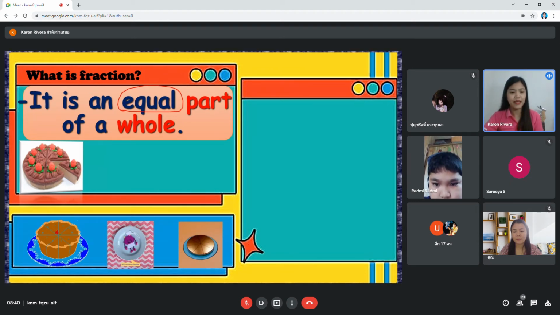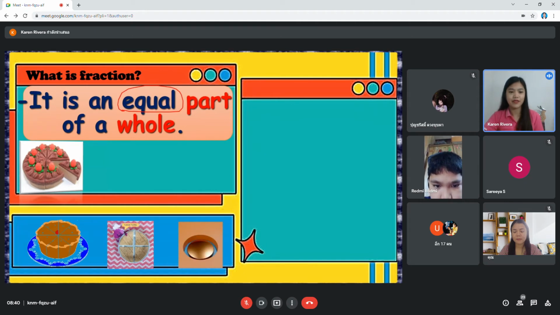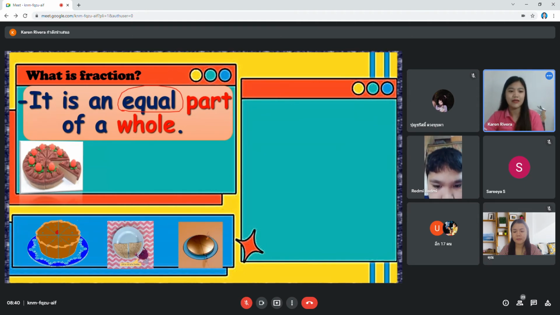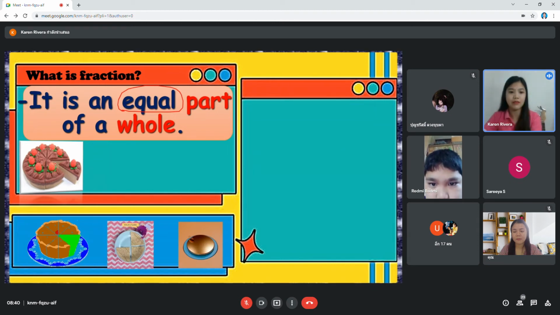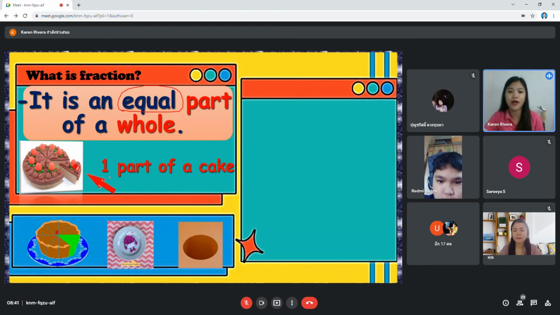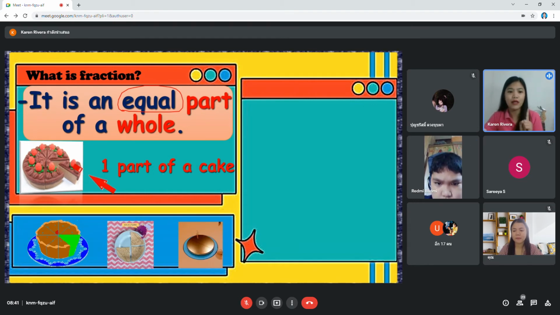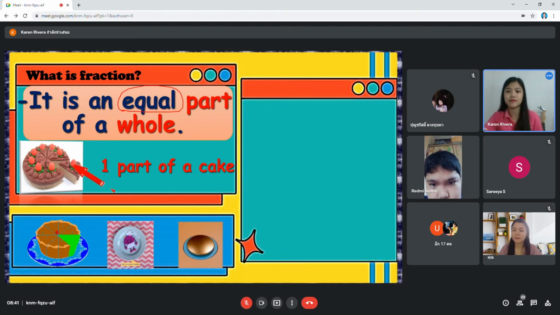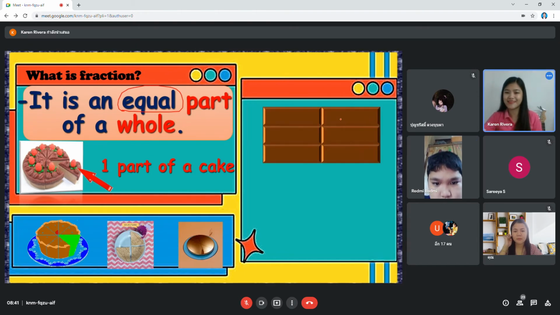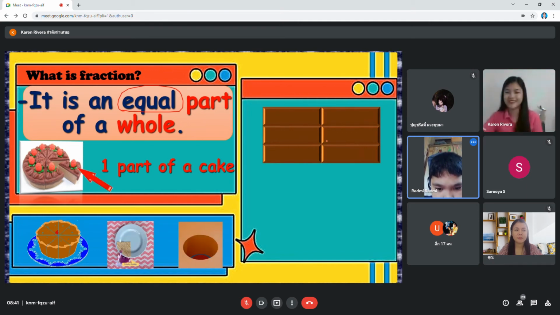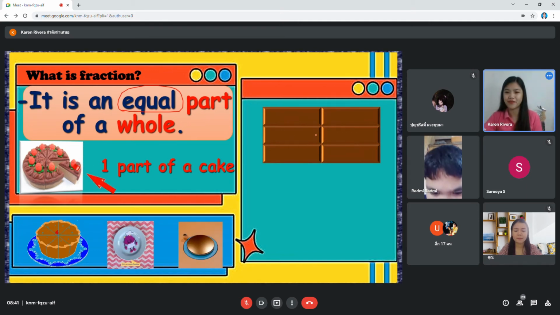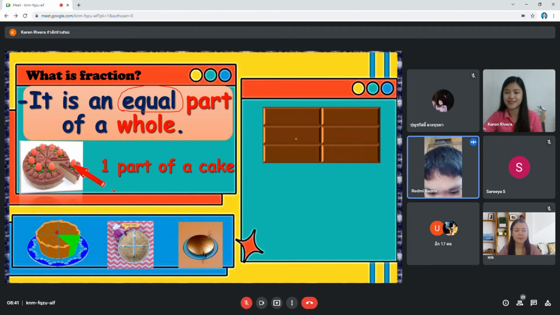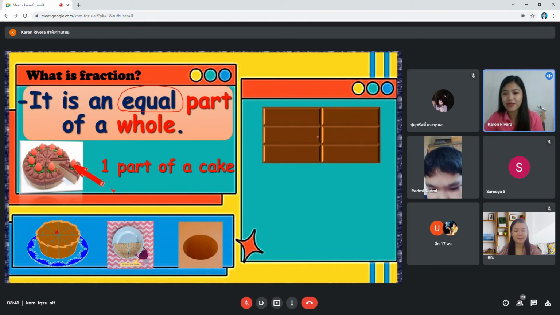Now, I have here a cake. Yesterday, we talked about this. If you get one slice of cake, it means you eat or get one part of a cake. One part of a cake only. Next. What is this? This is chocolate, right?